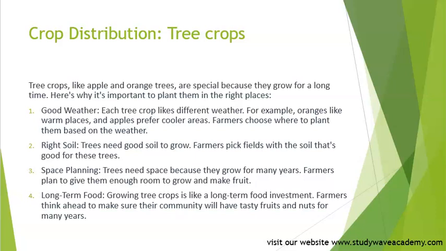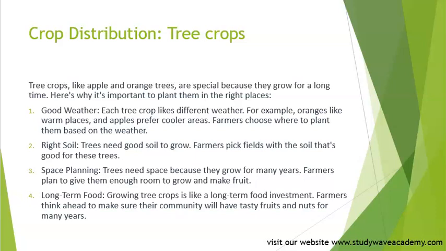Good weather. Each tree crop likes different weather. For example, oranges like warm places and apples prefer cooler areas. Farmers choose where to plant them based on the weather.